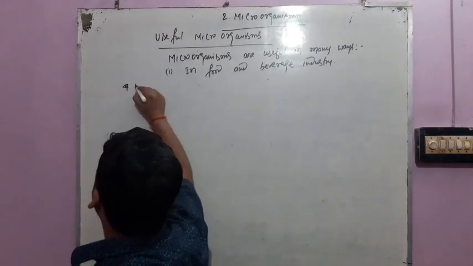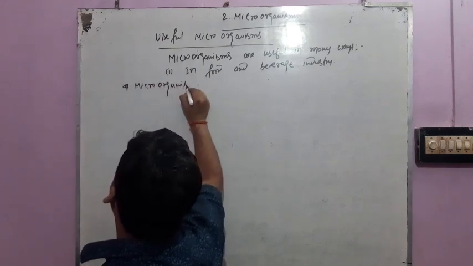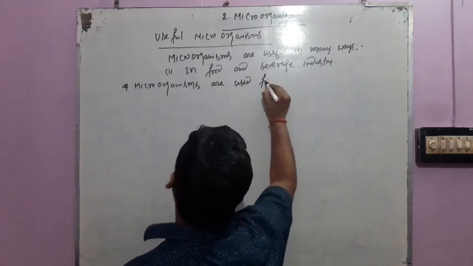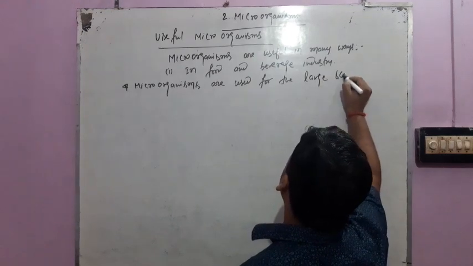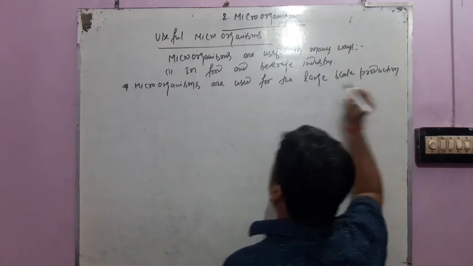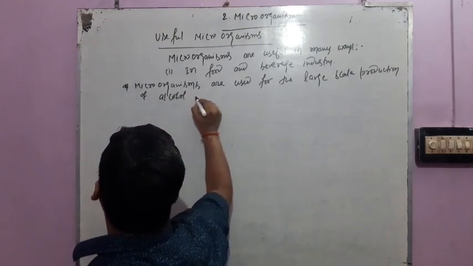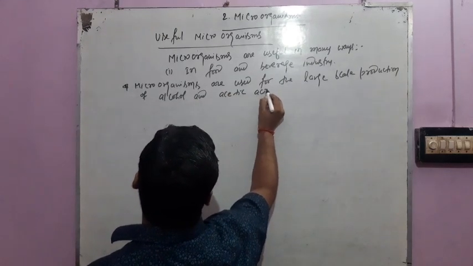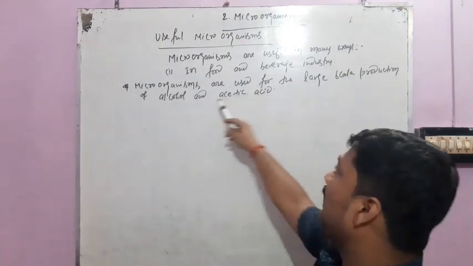Microorganisms are used for the large scale production of alcohol and acetic acid. How are microorganisms helpful for the formation of alcohol and acetic acid?